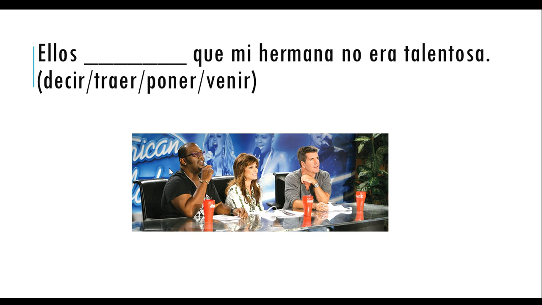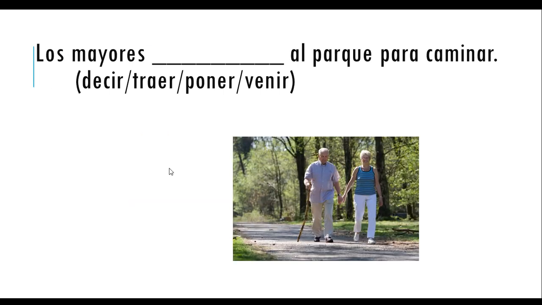Ellos, que mi hermana no era talentosa. Ellos dijeron. They said that my sister was not talented. Los mayores al parque para caminar. What is it? Vinieron. They came to the park in order to walk.